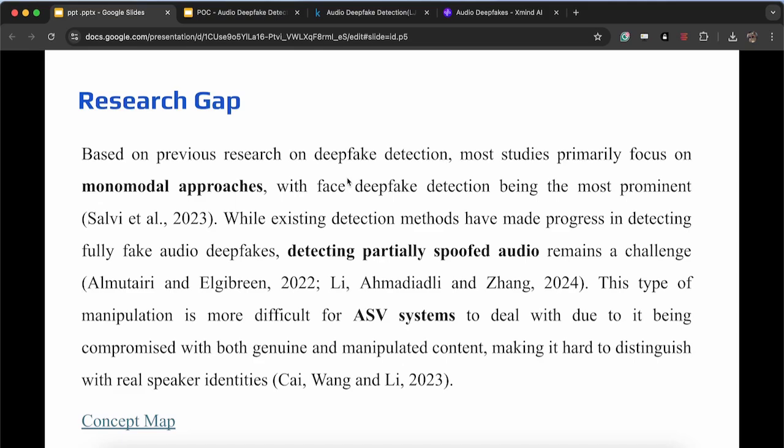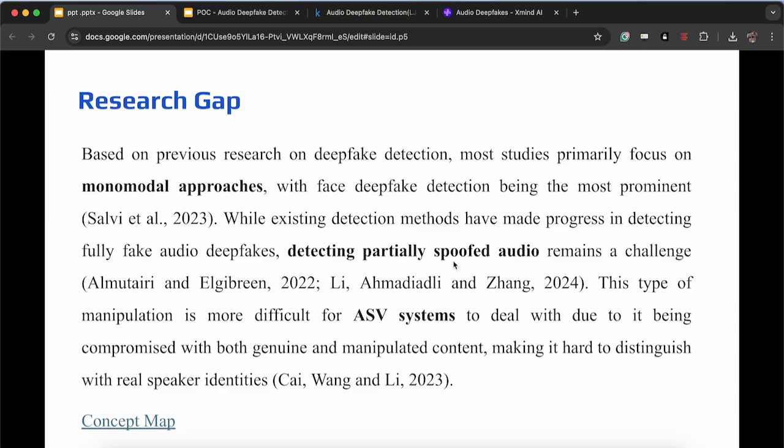Based on research on deepfake detection, most studies primarily focus on monomodal approaches, with image detection being most prominent. While existing detection methods have made progress in detecting fully fake audio deepfakes, detecting partially spoofed audio, as in partially fake audio, remains a challenge. Because of this, there's a gap in detecting partially fake audio.